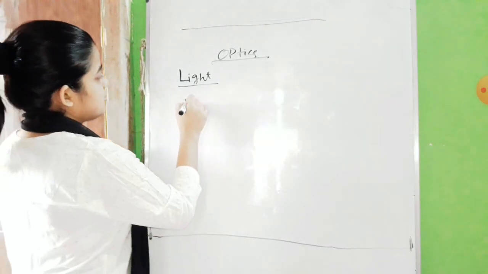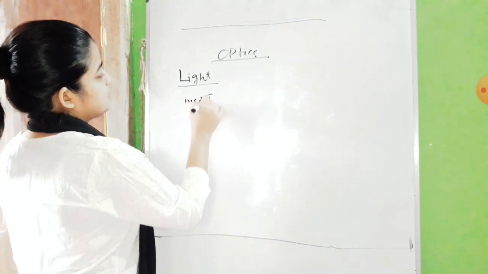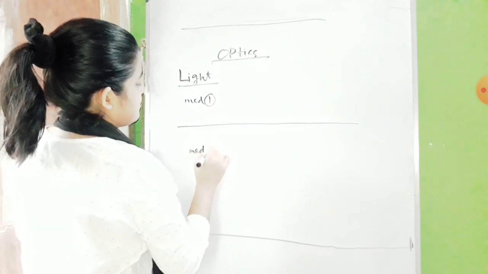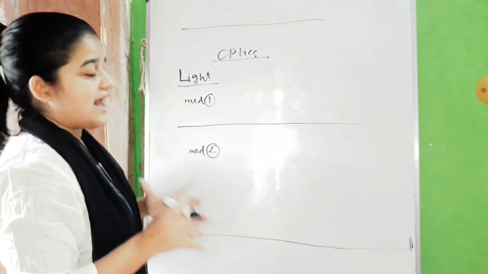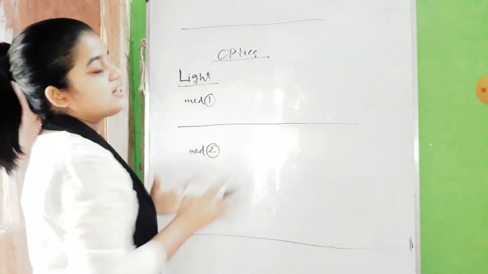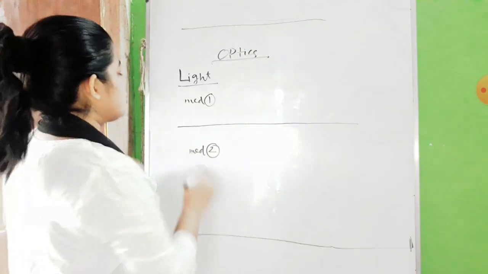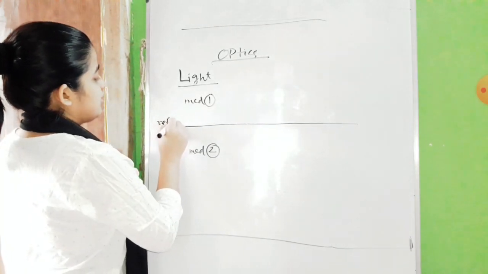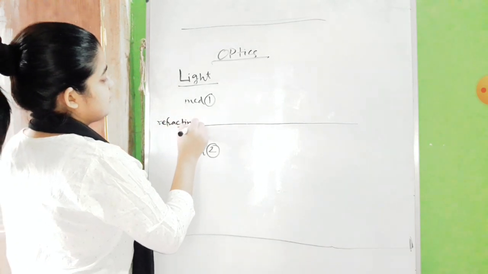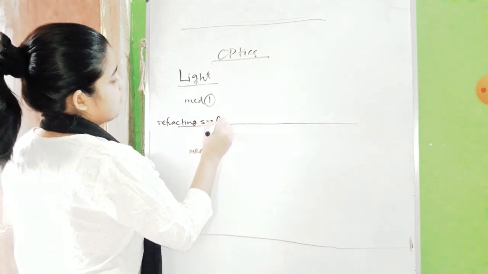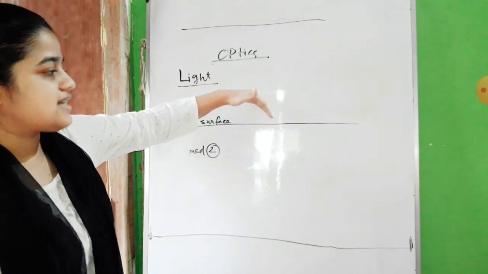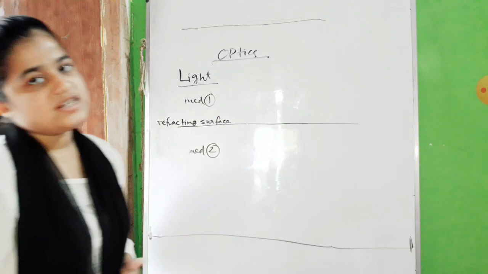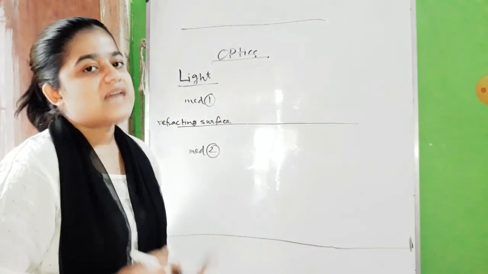Suppose this is your medium 1 and this is your medium 2, and this is the surface, the refracting surface, where the bending of the light will occur. So we call this surface the refracting surface. Okay, so now suppose your light ray is incident on that refracting surface, so it will change its direction.